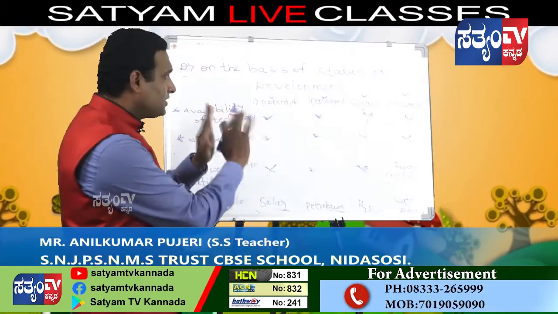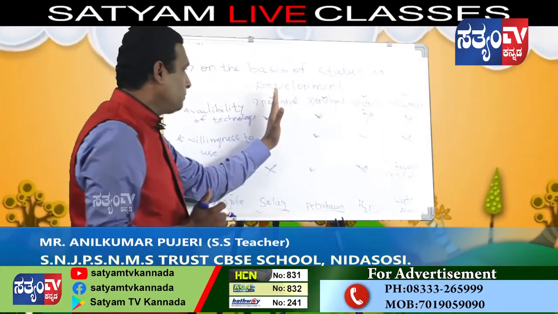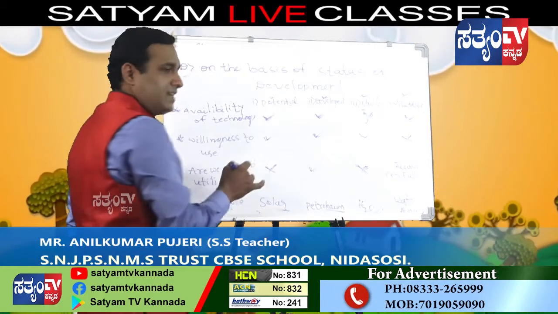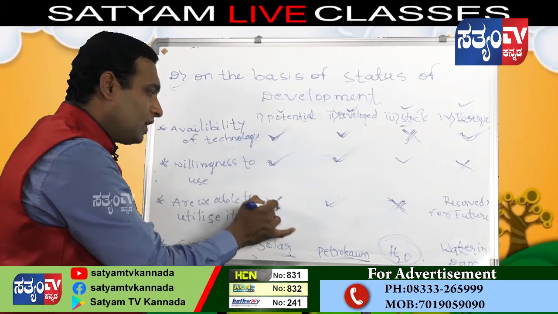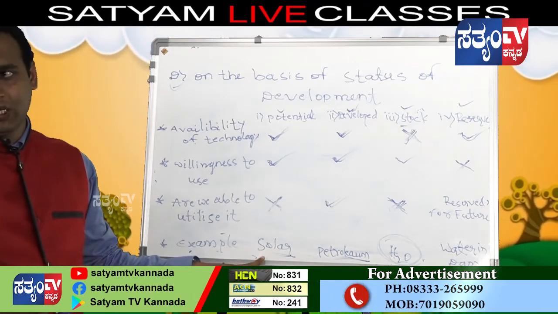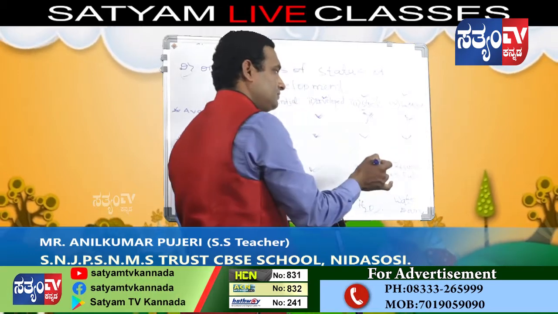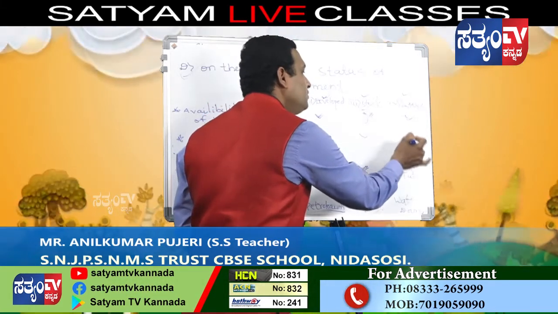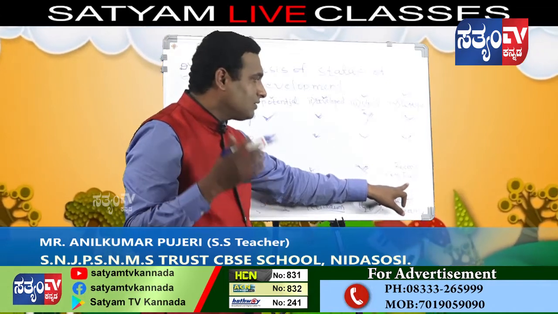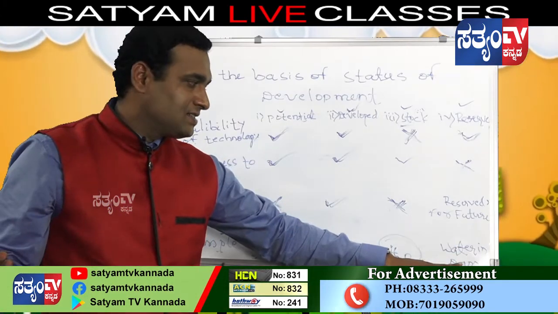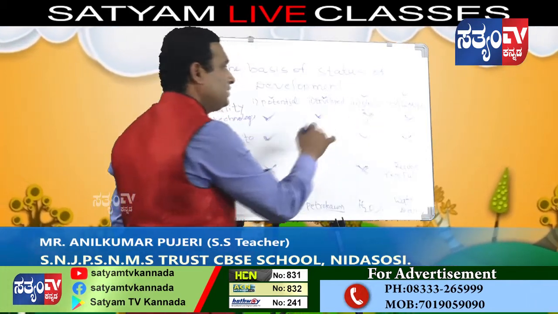I will compare both the resources. You have to understand potential and reserve. See, in potential resources, technology is there, we are willing to use it, but we are not utilizing it. For example, solar. Here in reserve resources, technology is there, but we are not willing to use it, because we have reserved it for the future purpose. Example is the water in a dam. Now developed and stock you have to take.